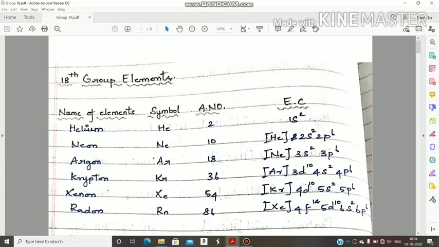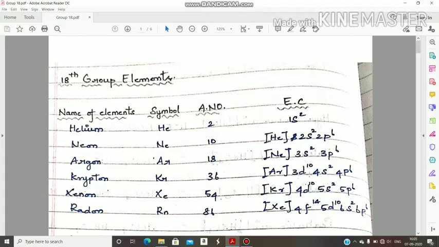Good morning, students. This is the next group, that is the 18th group elements, and this is the last group in P block elements. The elements present in the 18th group are helium, neon, argon, krypton, xenon, and radon. These are the symbols of the respective elements, and these are the atomic numbers of the respective elements, and these are the electronic configurations of the respective elements.